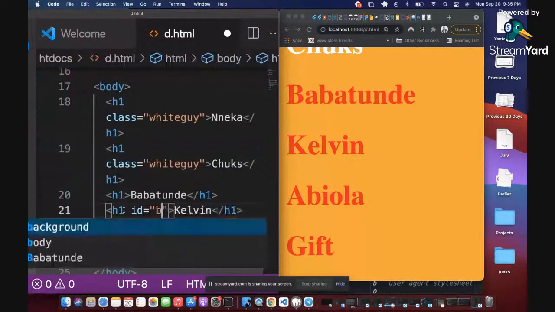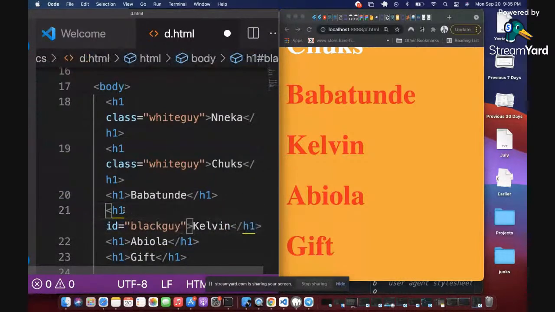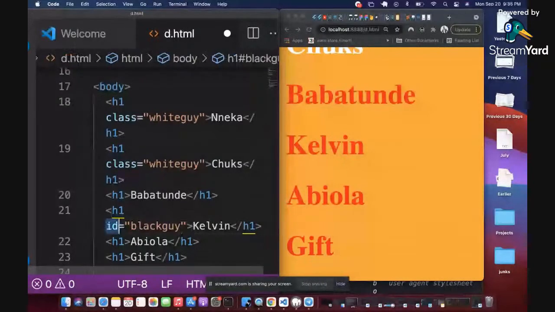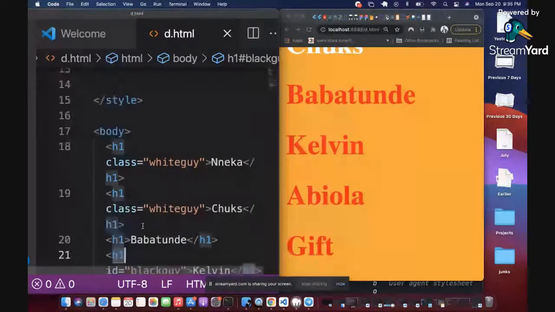So I'm going to call this black guy. It can be any name, you can call it anything you want. But when you give it an ID, any style you apply to this black guy will only be applied to this Kelvin guy, this H1 tag bearing this ID. Is that clear?